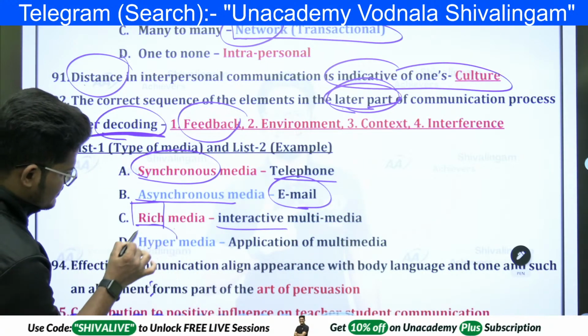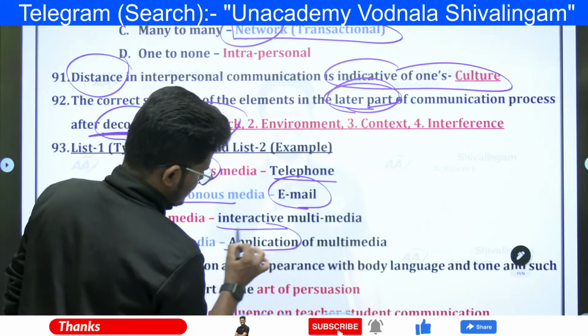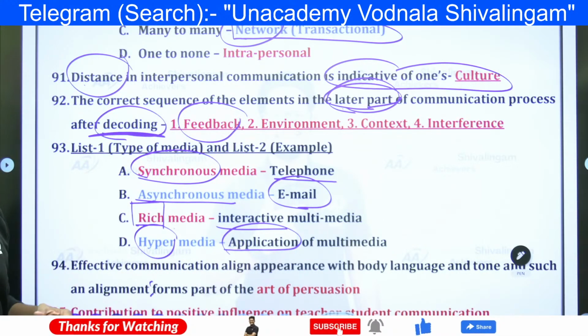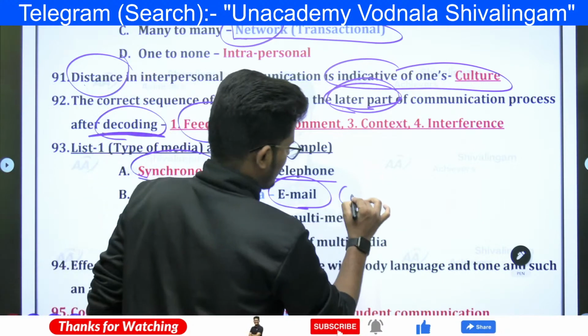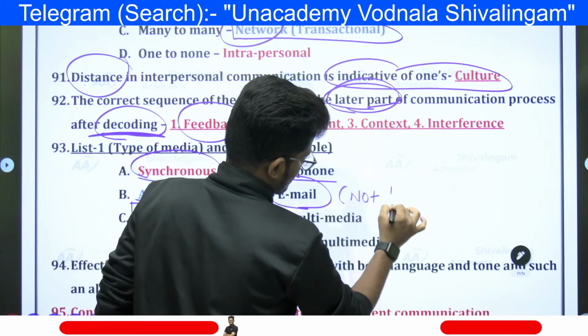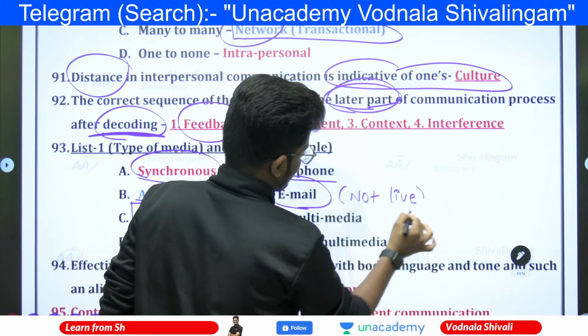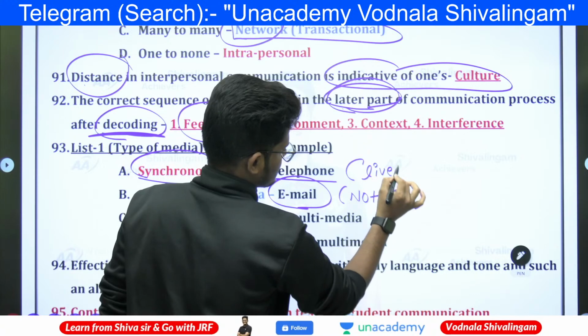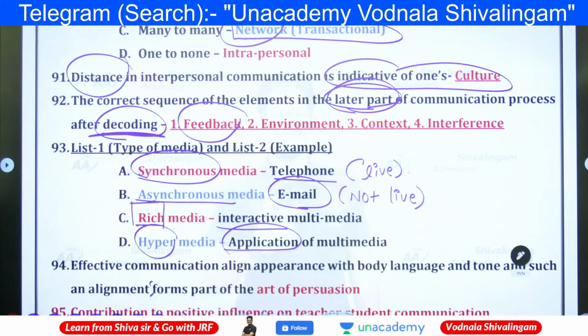Hypermedia is the application of multimedia. When you apply multiple things like audio and video, everything together, while communicating, that's hypermedia. Asynchronous is not live, and synchronous is more of live communication. Right? More of live communication.